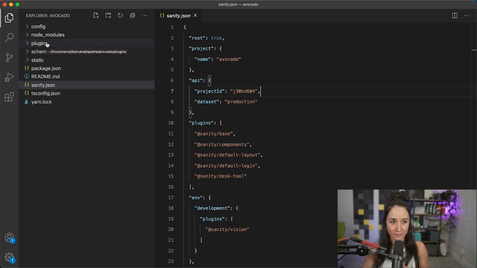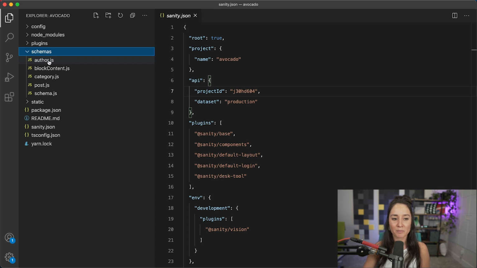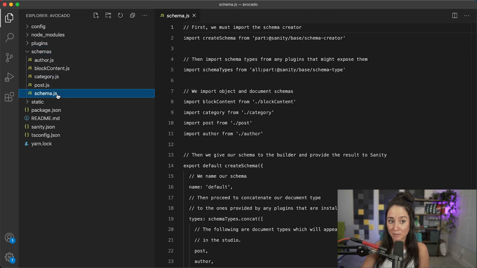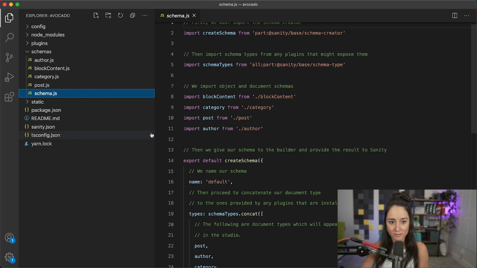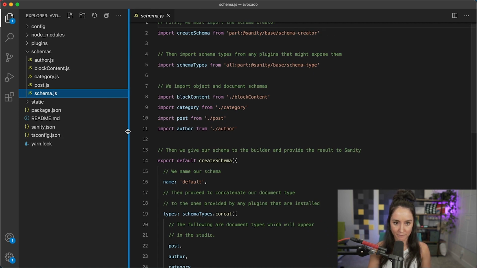All right, so we have node_modules, plugins. Plugins will live here. There are none in this one, but schemas. Because we chose the blog one, we have author, category, and post. Block content and schema are for other things.